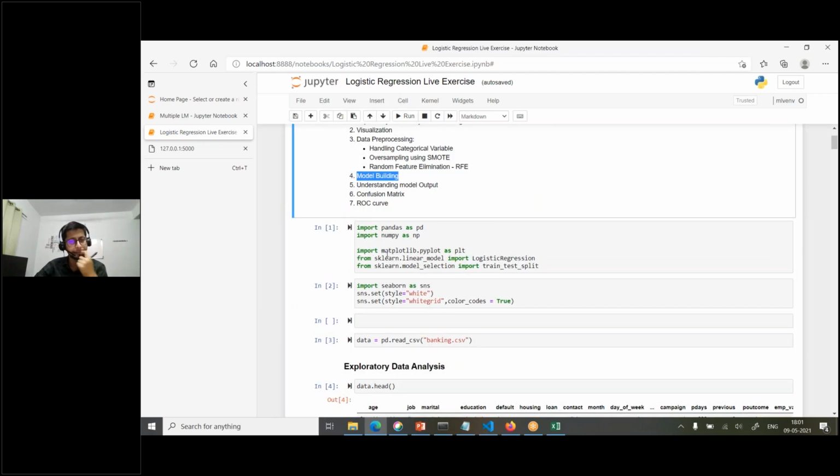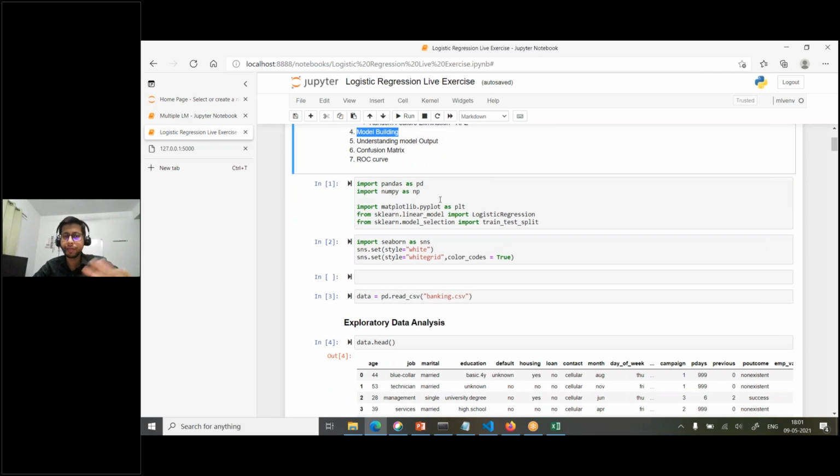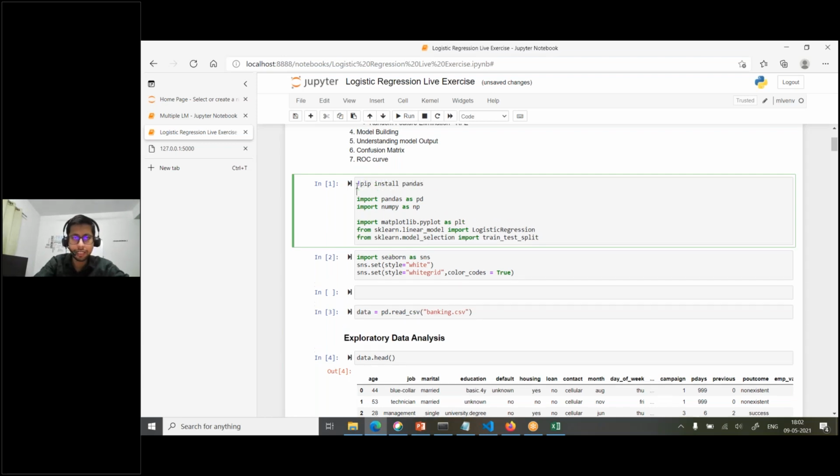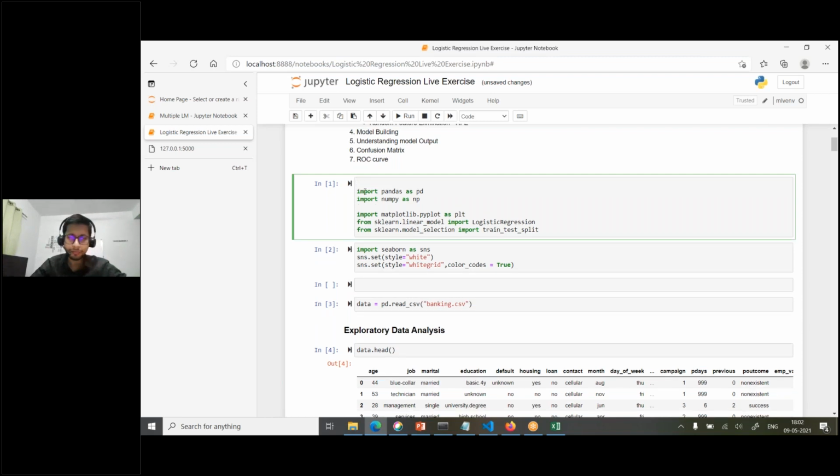So let's begin. I hope you are a bit familiar with pandas and NumPy, which come from Python. You need to install pandas before, so you can simply do pip install pandas, and it will install pandas, and then pip install numpy, and it will install it. But I have already installed them, so I will not execute them. You need to import them: import pandas as pd, import numpy as np.